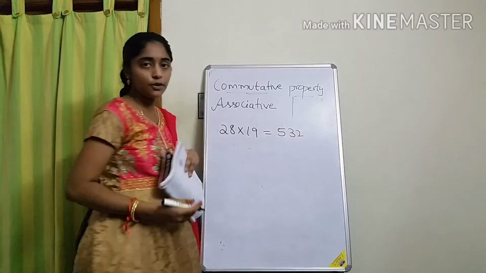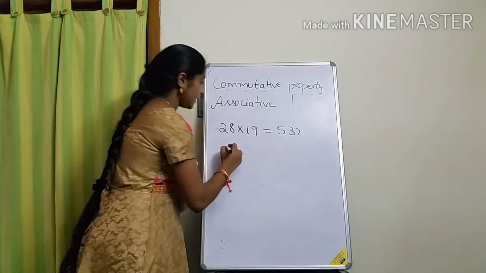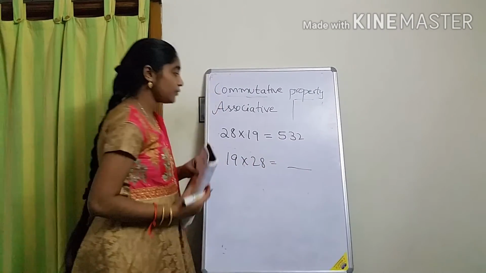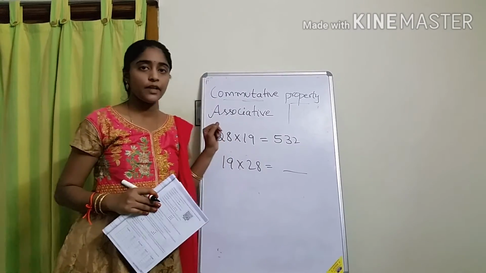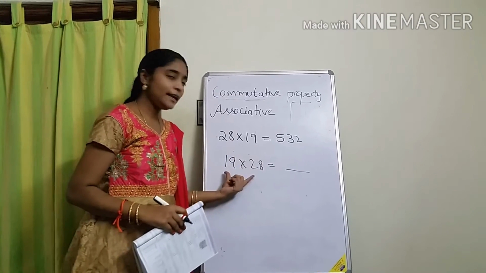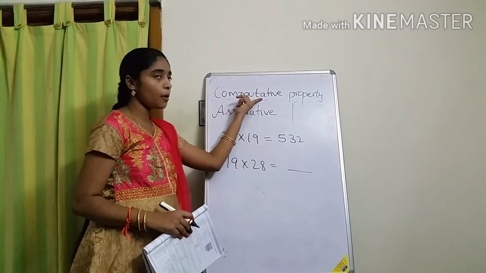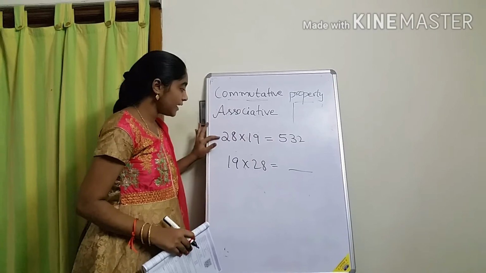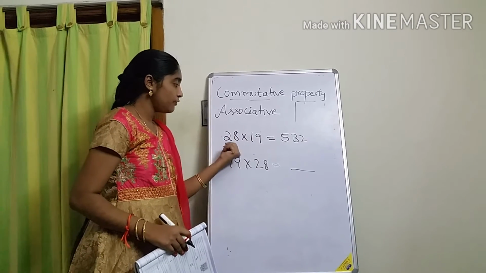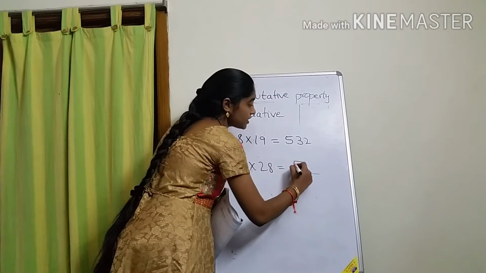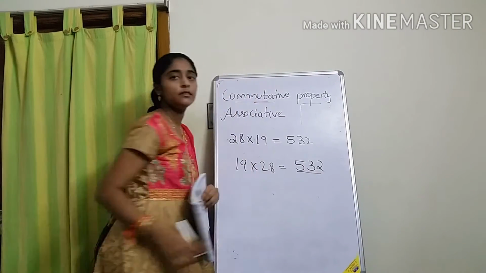Now they are asking 19 into 28, how much? No need to multiply. According to the commutative property, if you multiply two numbers in any order, the answer is the same. So the same answer will come here.